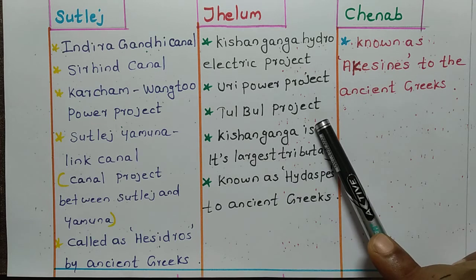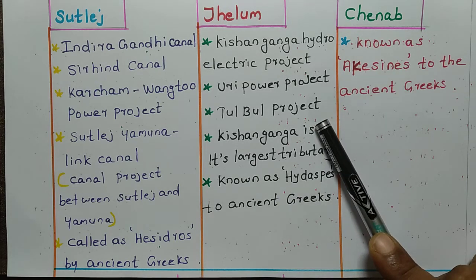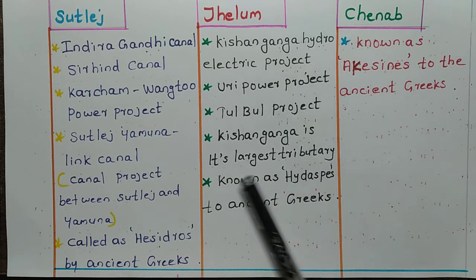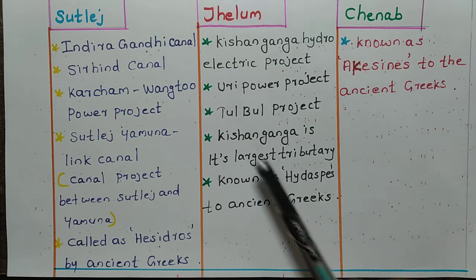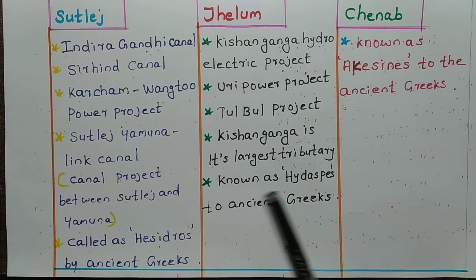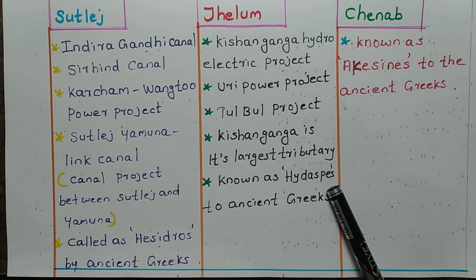Tulbul Project is also situated in Jhelum River. Kishanganga is its largest tributary. So, the largest tributary of Jhelum is Kishanganga, and Jhelum is known as Hydaspes to ancient Greeks. Ancient Greeks mentioned Jhelum as Hydaspes.